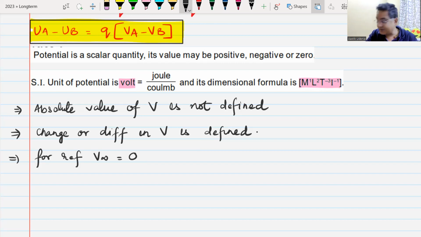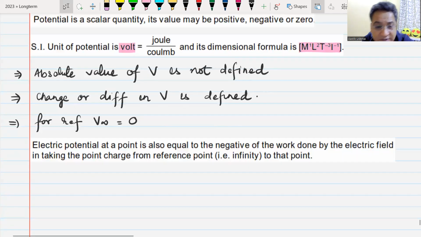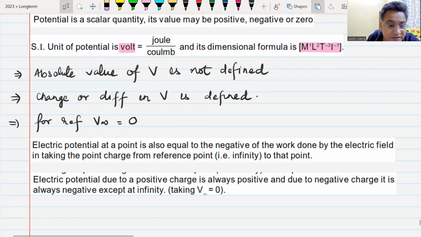If you want to define electric potential, it is negative of the work done by electric field. I have already told you that. Electric potential is a scalar quantity. Potential at infinity is taken as zero. Therefore, the potential created by a positive charge will be positive and potential created by a negative charge would be negative.